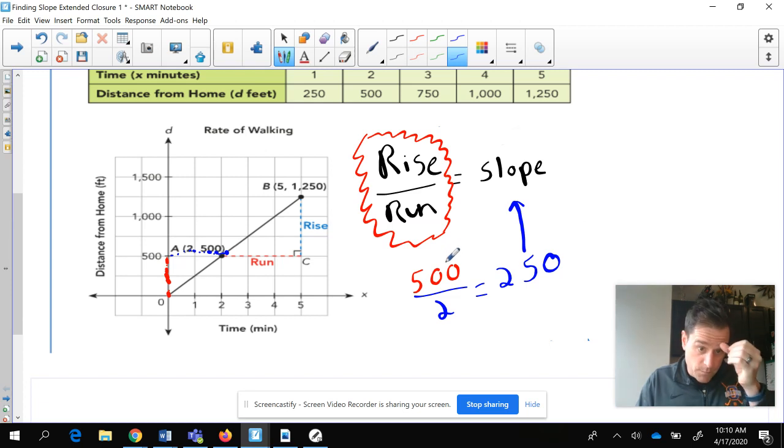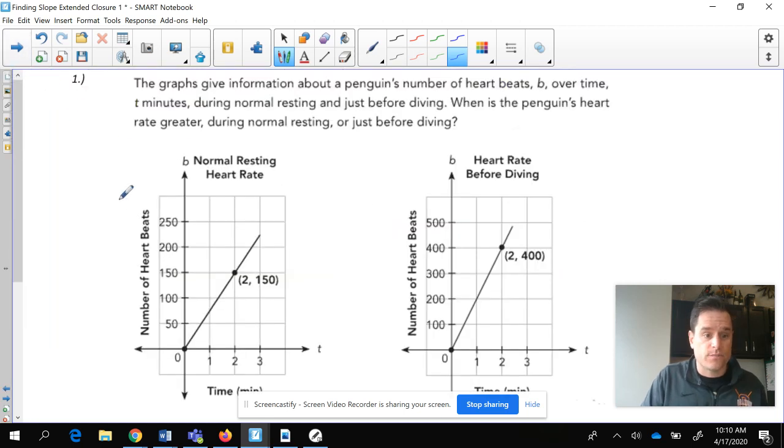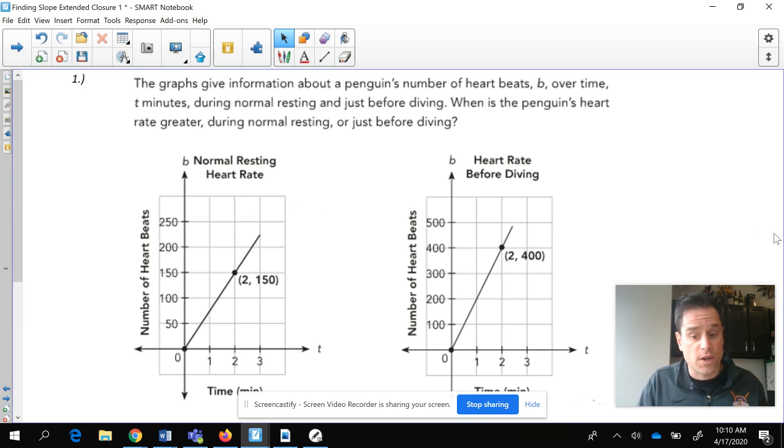So before we get into it, if this didn't make sense, the good news is we're going to do a ton of examples. All right, so here we go. We're going to keep doing examples. Feel free to pause at any time to take a look at this. And let's do another example.